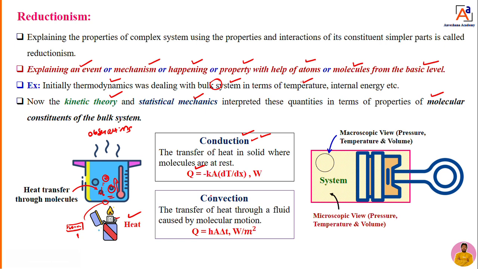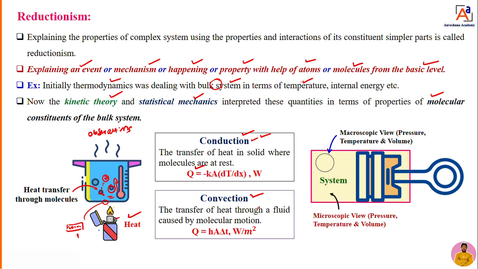Heat transfer in a medium is called convection. Convection heat transfer is a heat transfer in which the heat is transferred from one part of the substance to another part of the substance through a medium. In that medium, the molecules are moving from one part to another part. If the heat is transferred in that fashion, we call it convection heat transfer.